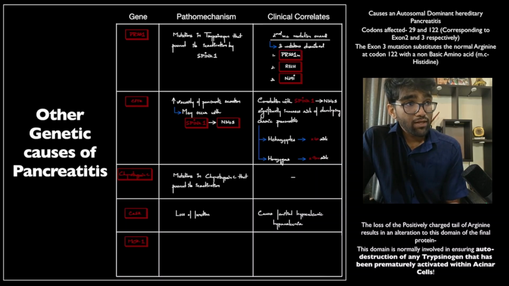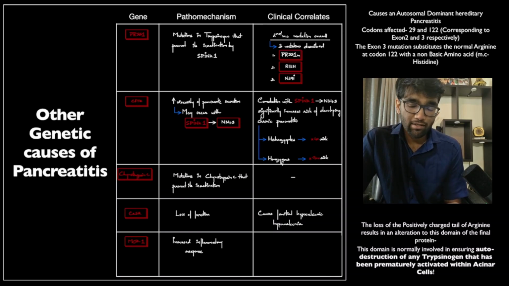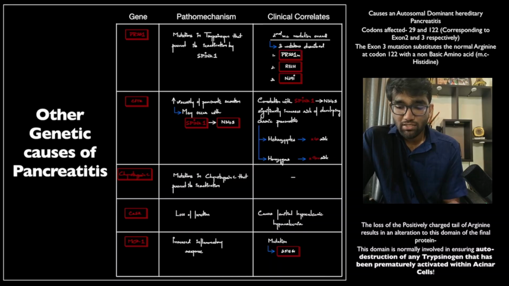Finally, we have MCP1, which is actually macrophage chemoattractant protein 1. This essentially increases the macrophage influx into the pancreas, resulting in a pronounced inflammatory response to normal pancreatic enzyme activation. So low level pancreatic inflammation is present in everybody, and we'll see that is the background in which autoimmune pancreatitis also develops. So the mutation that most commonly affects this gene is the 2518G mutation.